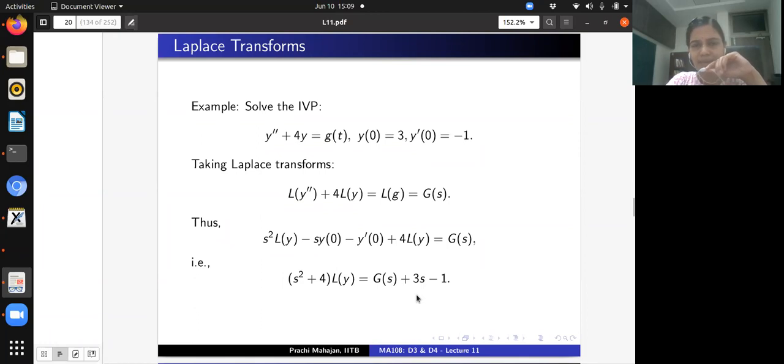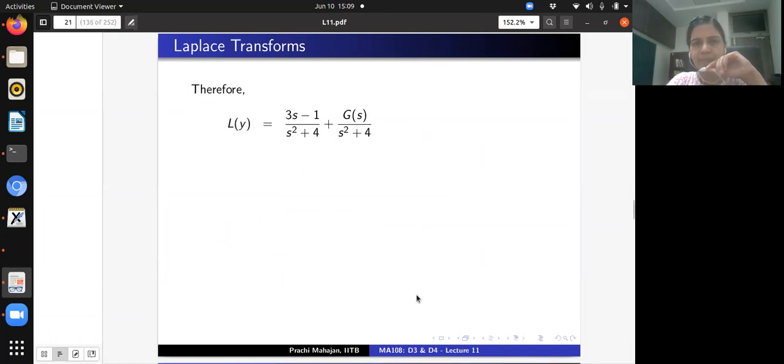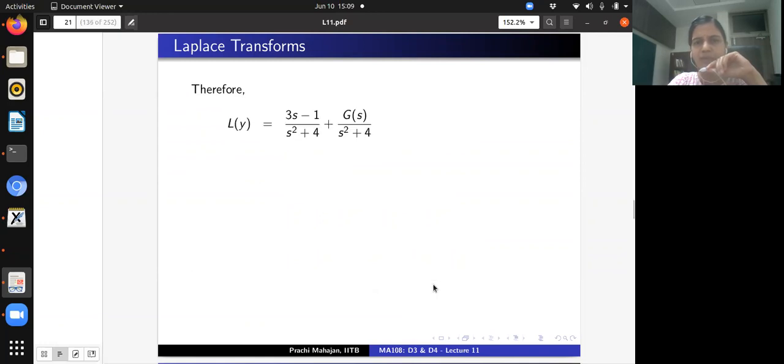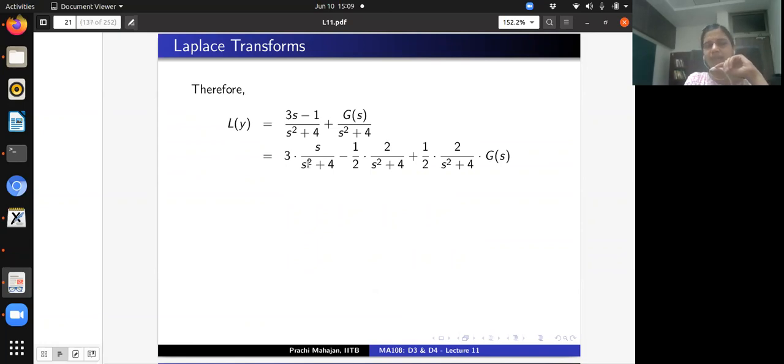Okay, all right. Now what do we do? I use the method of partial fraction decomposition, right? So what did I have? I had G(s) plus 3s minus 1 by s square plus 4, that is written as it is here. And now I am going to use the following fact. I'm going to split this right hand side into functions for which the Laplace transform is known to me.